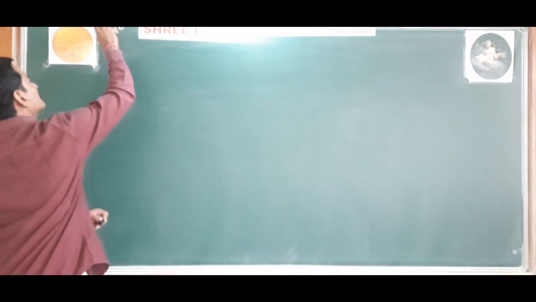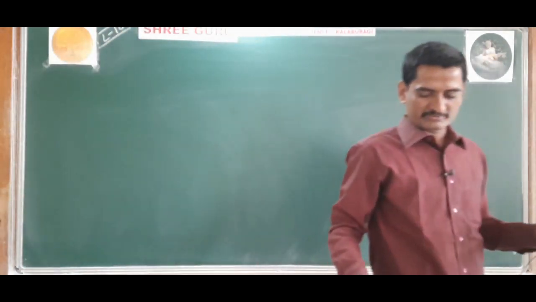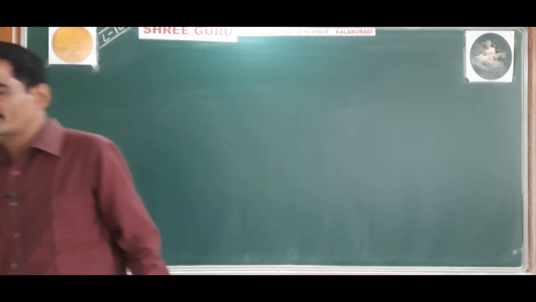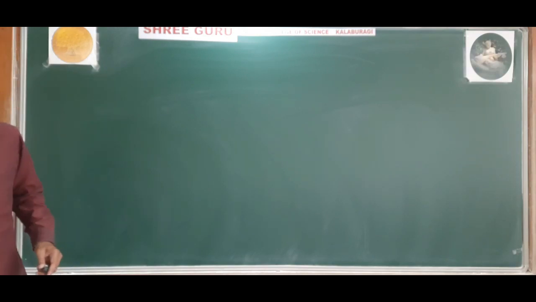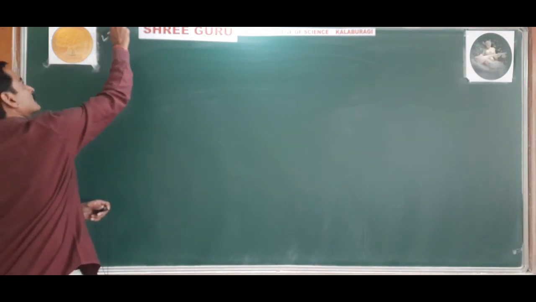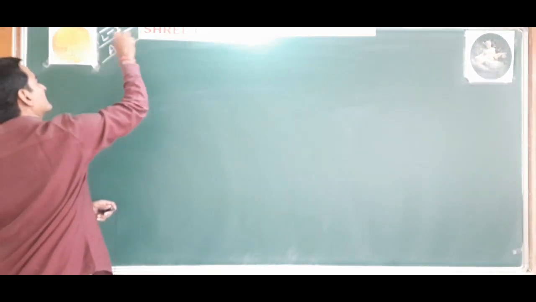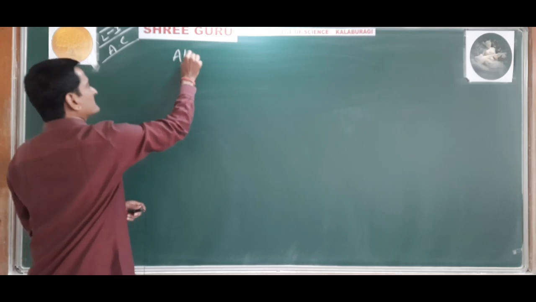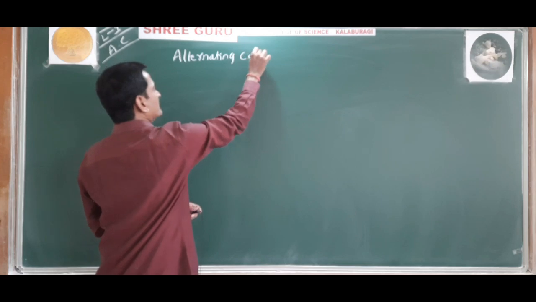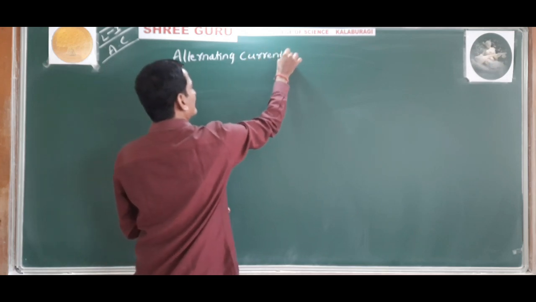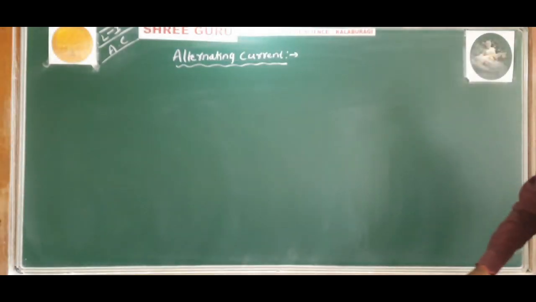Lecture number 10, not lecture number 10. So next chapter, electromagnetic induction was lecture number 9. Up to 9 it is completed. So we will say it as lecture number 1 on alternating current. We will start a new chapter called alternating current.